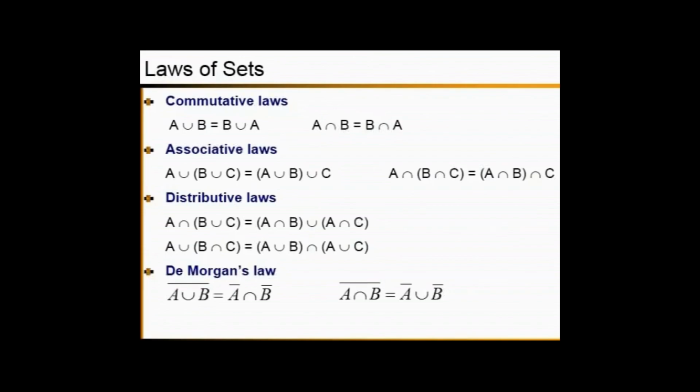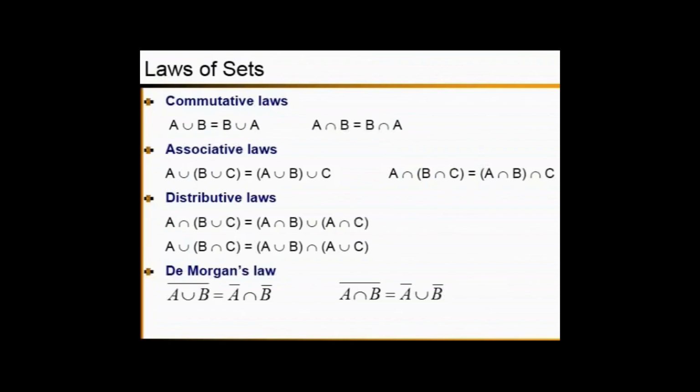Then you have to consider the union of that with A. This can be written as (A union B) union C. That means first we consider A union B, then you get the union of that with the remaining event C. So that's what the associative law says.